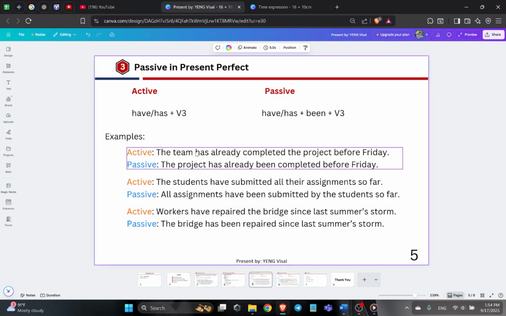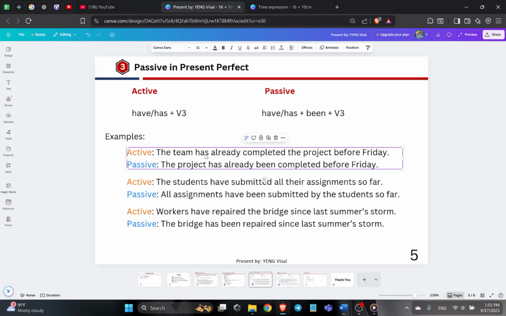And then when we want to change to the passive, we don't focus on the team. We want to know that the project is completed. The project has been completed, but we don't know the doer or the subject.